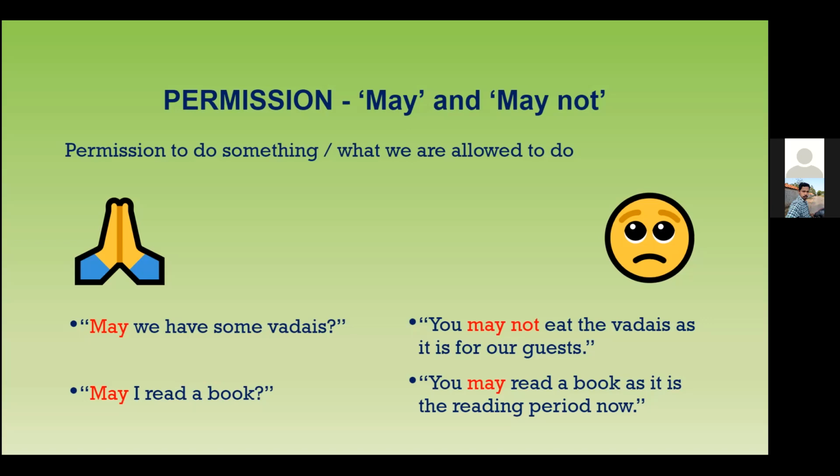Okay, right? So here, look at the first sentence. May we have some vadais? May is the modal verb. Have is the root word, H-A-V-E, have. So may we have some vadais? And another example of using may not: you may not eat the vadais. Now, why can't you eat the vadais? As it is for our guests.